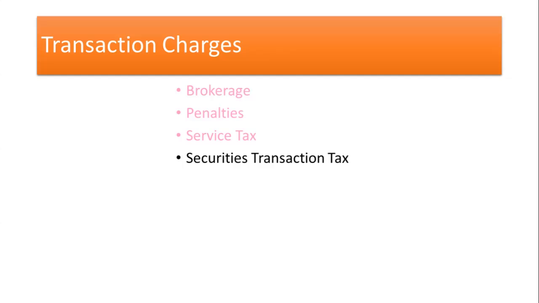Delivery based means the transaction comes to an end once the delivery has taken place. What is delivery? When the contract is honored, the amount is paid by the investor and the securities are transferred to the buyer. That is called delivery based. Next, the sale of equity shares and units of equity oriented mutual funds can also be non-delivery based.